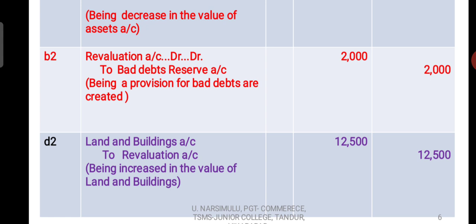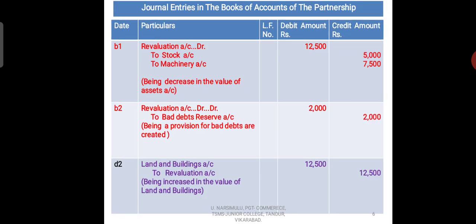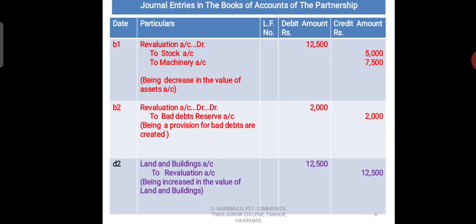Okay, see children, here the decreased amount 12,500 is there and increased amount also 12,500. So which means there is no profit or loss in the revaluation account. So second entry that is given in here, you should not consider, wrongly taken, it is omitted. And come to next entry,